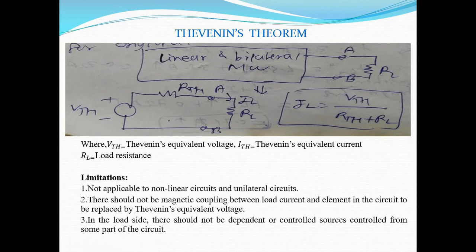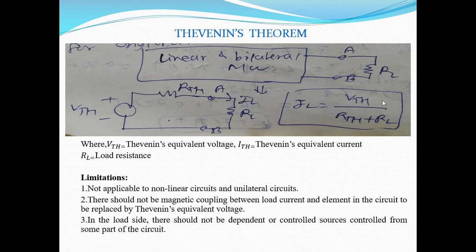Okay, so we have discussed what is the use of the Thevenin's theorem. But what are the limitations of this theorem? First one, it is not applicable to non-linear circuit and unilateral circuit. So what is the meaning of non-linear circuit? The circuits in which Ohm's law is not applicable. And unilateral circuit, that means the circuit in which the response of any element is dependent on the direction of the current flowing through it. So what is the example of unilateral circuit? In which diode is present.